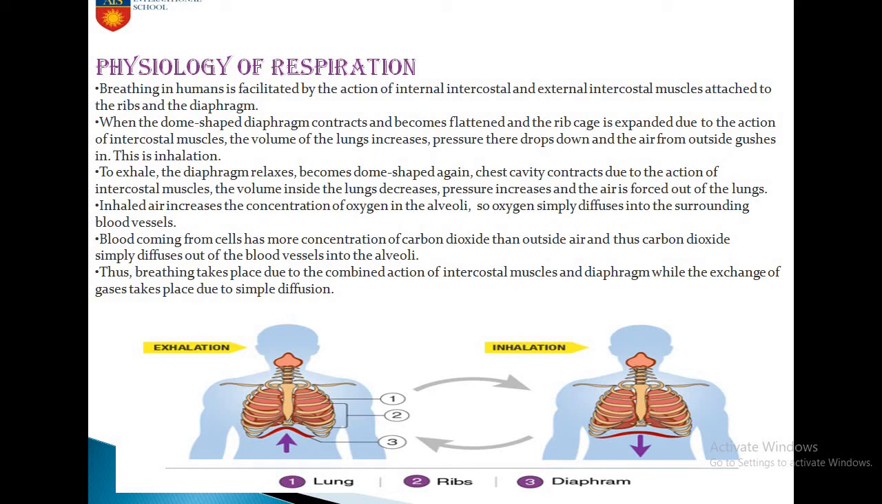Now the blood coming from cells has more concentration of carbon dioxide than the outside air. Thus carbon dioxide simply diffuses out. It diffuses out of the blood vessels into the alveoli. This breathing takes place due to the combined action of intercostal muscles and diaphragm, while the exchange of gases takes place due to simple diffusion.